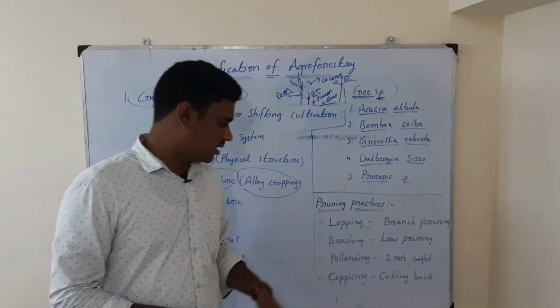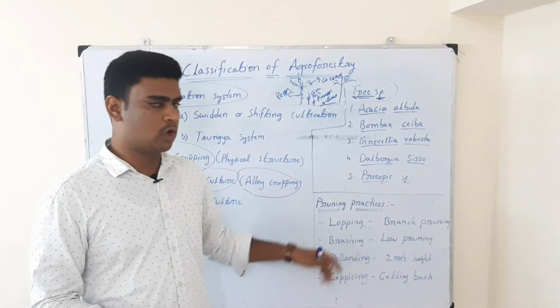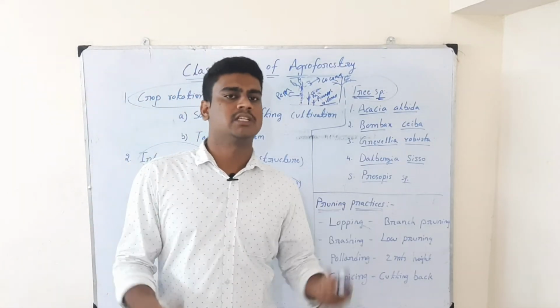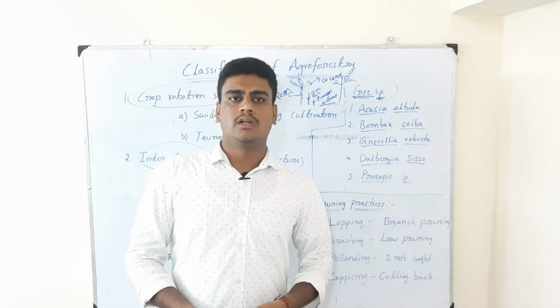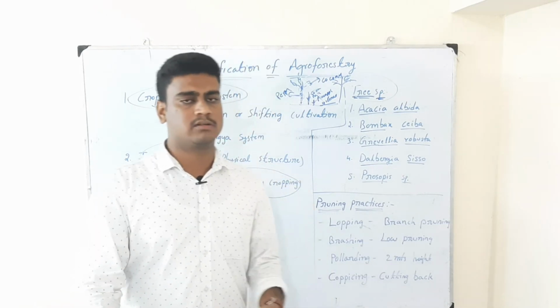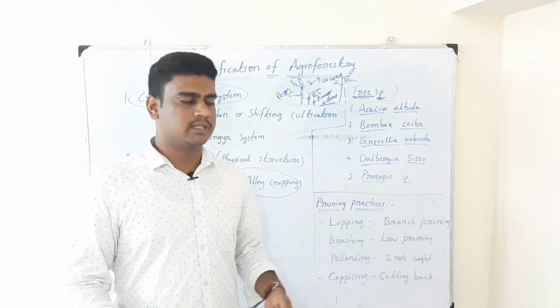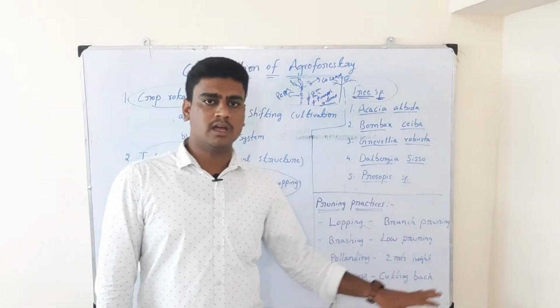Then the next one is brashing. Brashing is nothing but low pruning. Some trees have the habit of giving branches to the lower side, that is called drooping. So when branches are drooping, we have to cut the lower branches so that they will give good space and aeration to the agriculture crops.